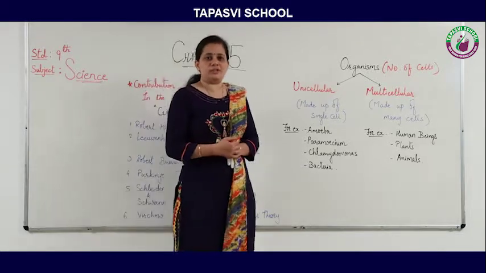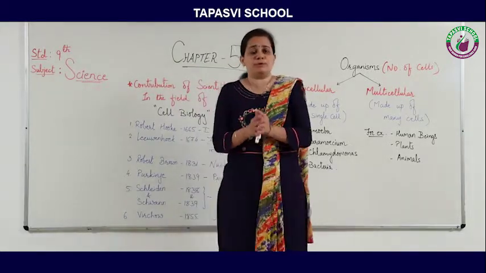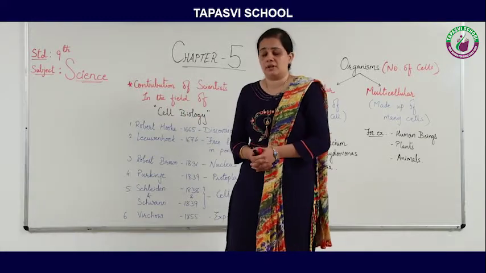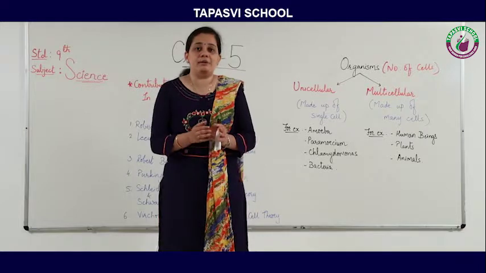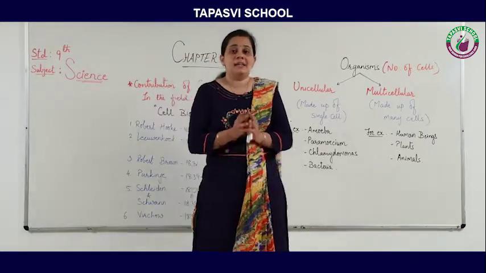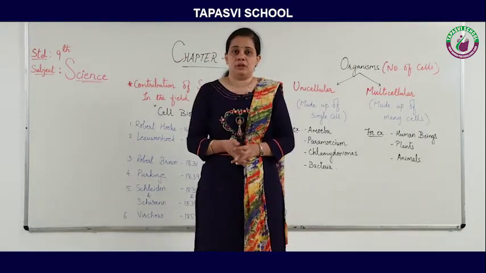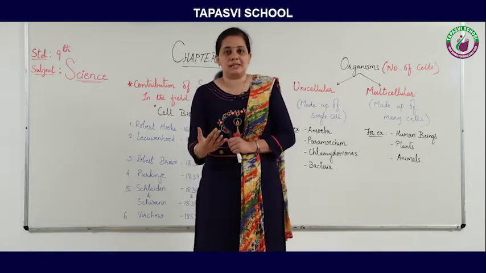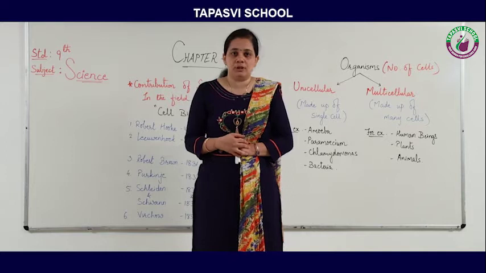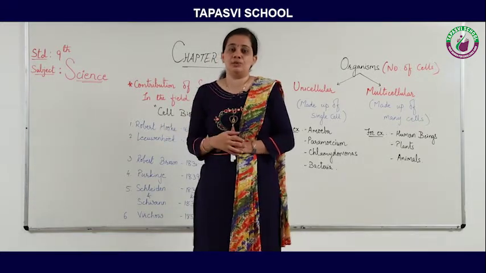So we have a question: how can a cell perform certain basic functions? As we know, in our body, each and every organ has a definite function. The heart pumps the blood continuously. The stomach digests our food. The kidney excretes the urine.